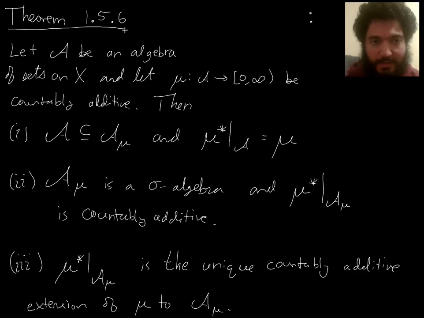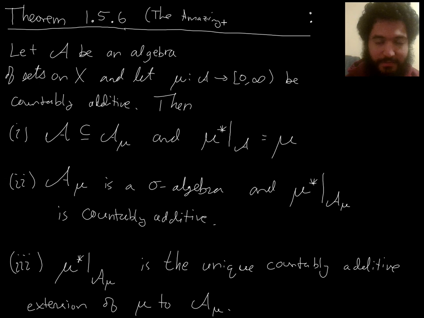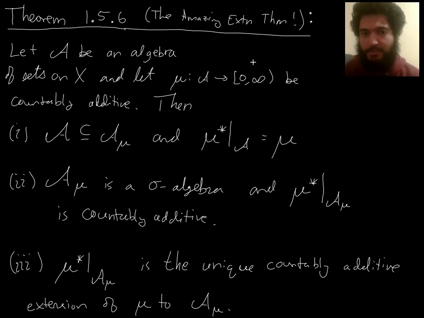So how about we just call this the amazing extension theorem? This is a hugely powerful result and probably the most important thing we will have proven this quarter in measure theory.